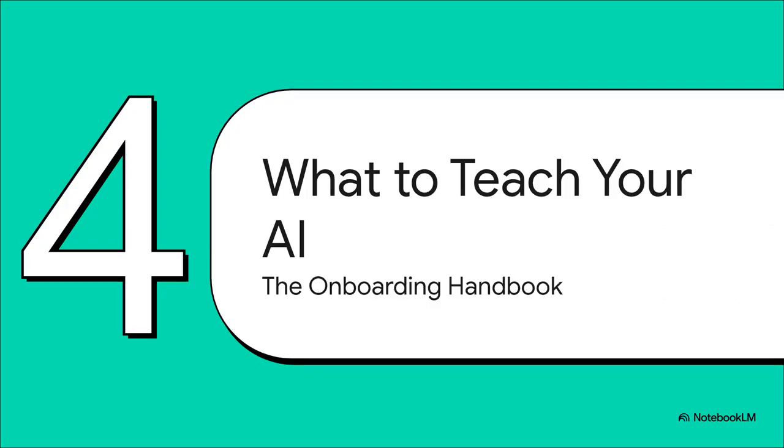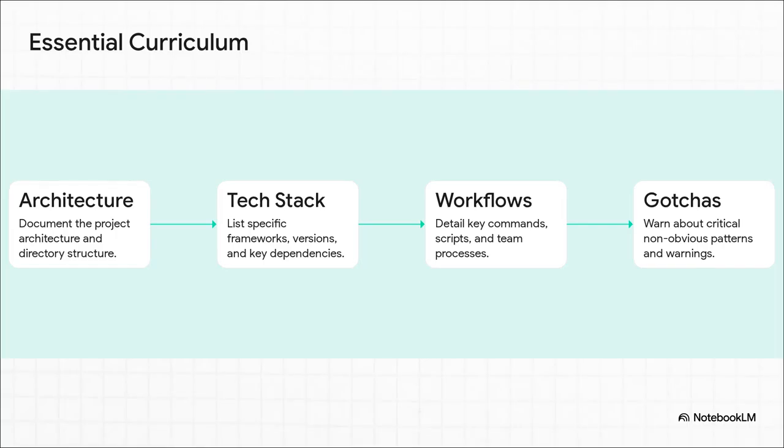Okay, so now we know where to put all this information. The next big question is, what do you actually write? What info is going to have the most impact? What do you put in this AI onboarding handbook to really get the best results? Let's get into the essential curriculum. These are the big 4.